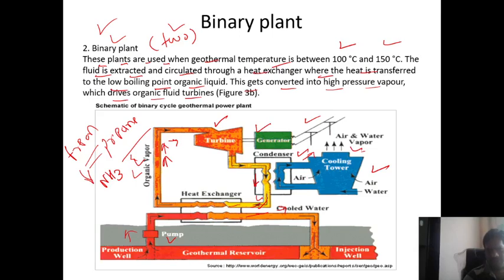The organic fluid is converted into the liquid form. Once again it is passed inside the heat exchanger. There is a heat exchange between this geothermal liquid and this organic fluid. Once again it converts into steam, and the cycle will be continuous. And then after the heat exchange, this geothermal liquid, which has a very low temperature, is once again discharged through the injection well into the geothermal reservoir, and the cycle will be continuous. That is called the binary plant or liquid dominated system.